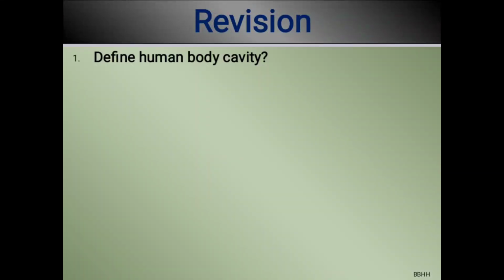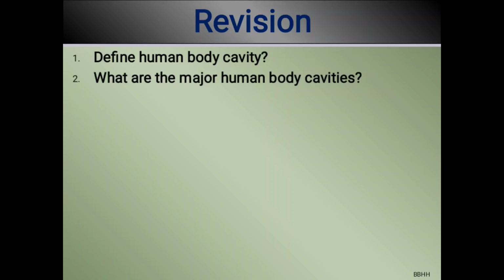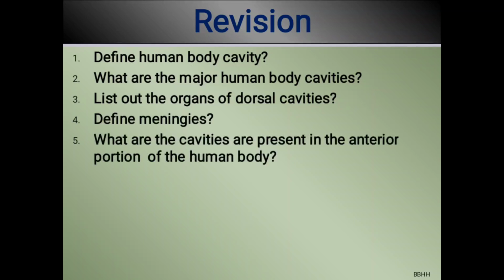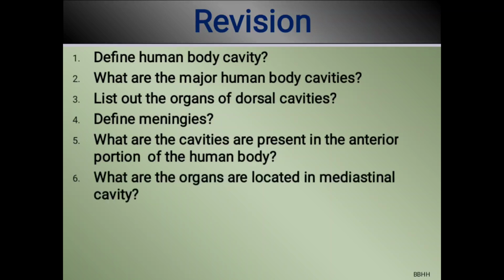The last section, with questions. Define human body. What are the major body cavities? List out the organs of the dorsal cavities. Define meninges. What cavities are present in the anterior portion of the body? What organs are located in the mediastinal cavity?